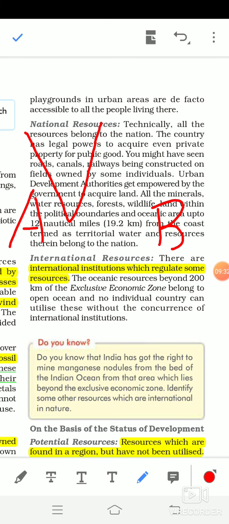So from our land area, going into the ocean up to 12 nautical miles, this zone is known as that country's zone. Suppose India is there, from our country's border in the ocean 12 nautical miles.